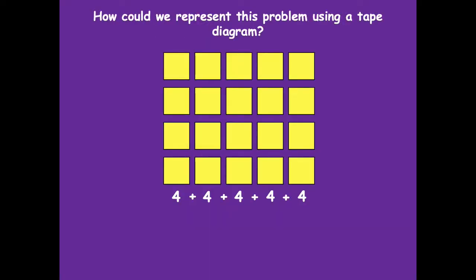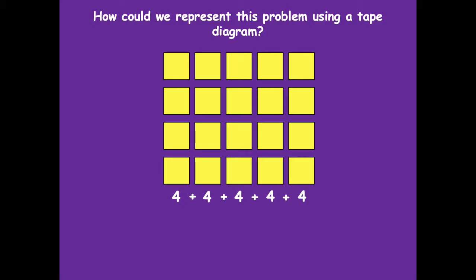How could we represent this problem using a tape diagram? Remember, we've talked a little bit about tape diagrams. What do you think? How could we use a tape diagram to help us solve this problem? Well, you could make 5 parts, right, with 4 on the inside of each one, like 5 parts to represent each column, and each column has 4. That's why there would be 4 on the inside.